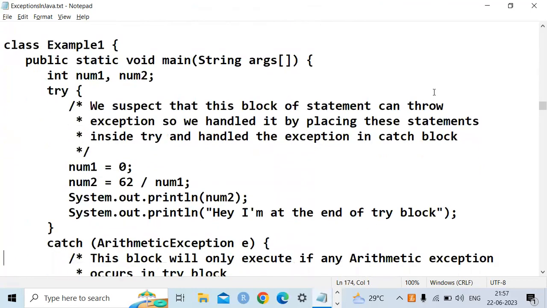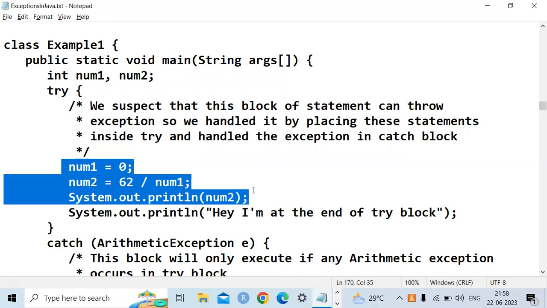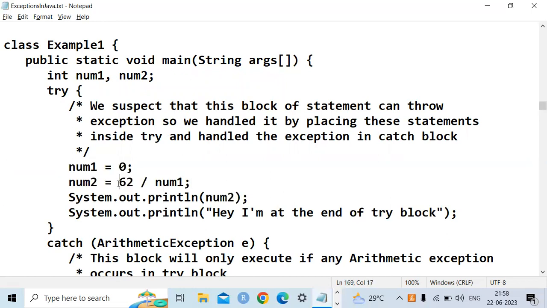So see this one more example here. Here again, num1, num2, two variables. In the try block, I am saying num1 equal to 0, num2 equal to 62. I'm asking to display num2. Hey, I am at the end of my try block now. So what is the output of this one? See, 62 by num1. 62 by num1 means we'll get an arithmetic exception.